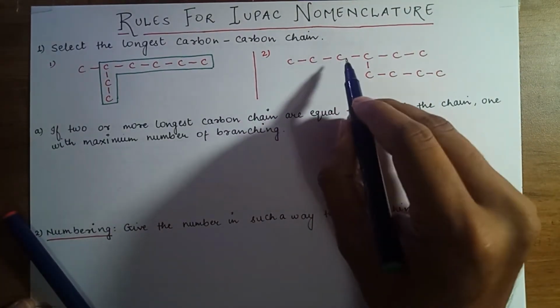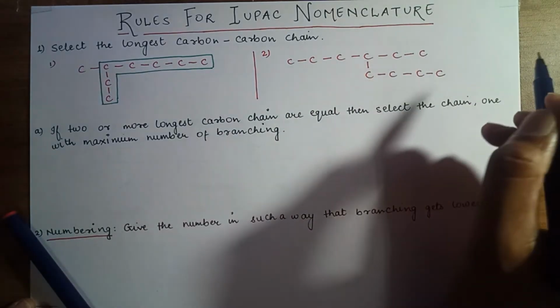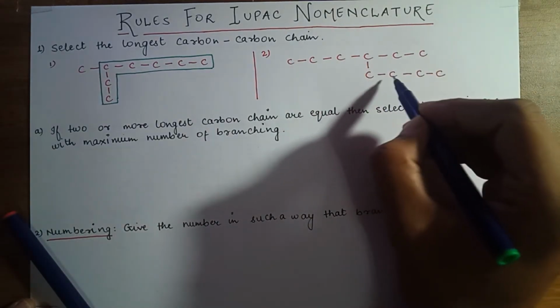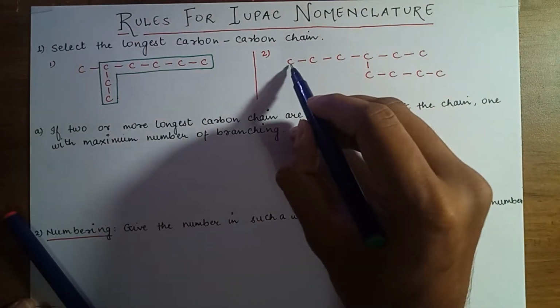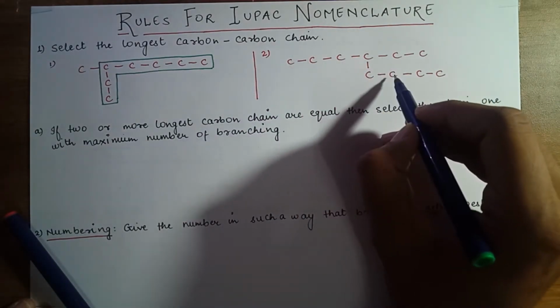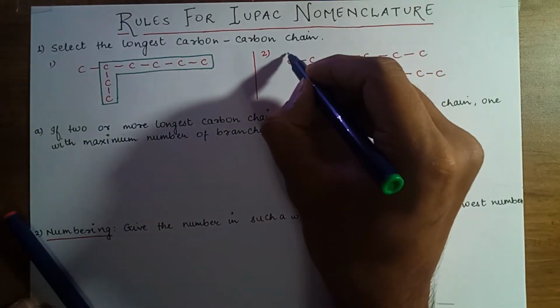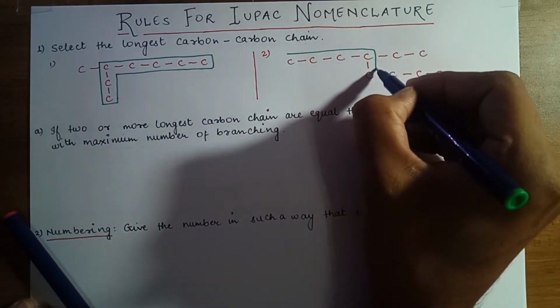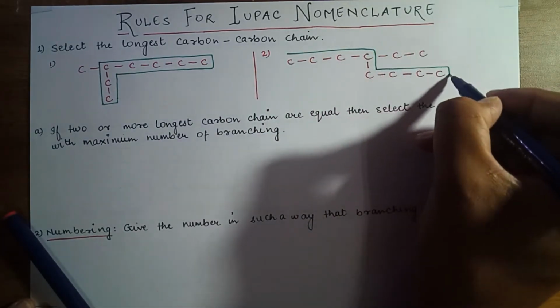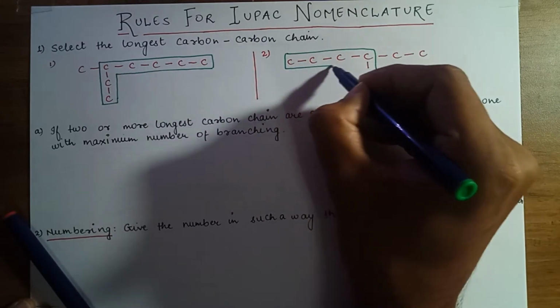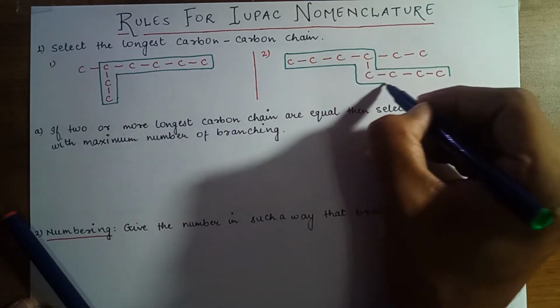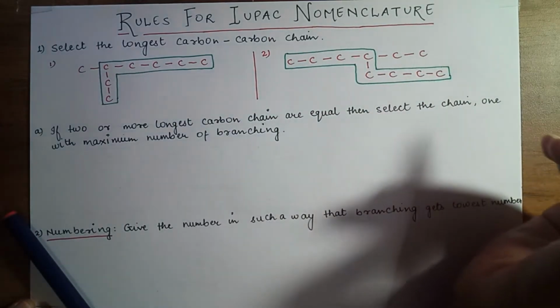The first is 1, 2, 3, 4, 5, 6. The second is 1, 2, 3, 4, 5, 6, 7. The third is 1, 2, 3, 4, 5, 6, 7, 8. So the carbon chain with 8 carbons is my longest continuous carbon-carbon chain. So this was the first rule.